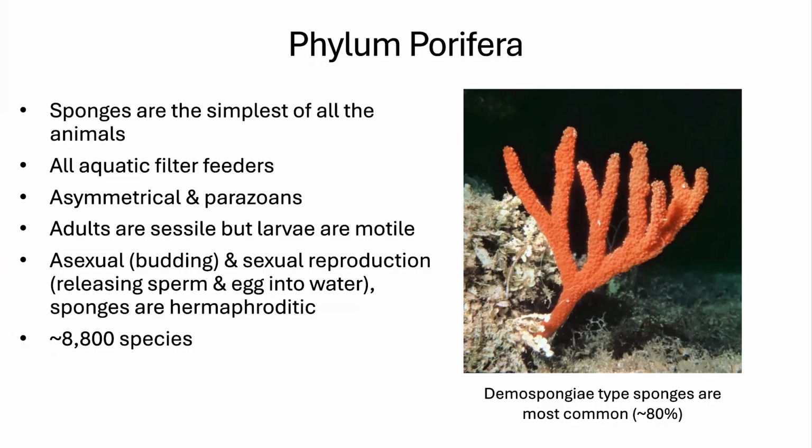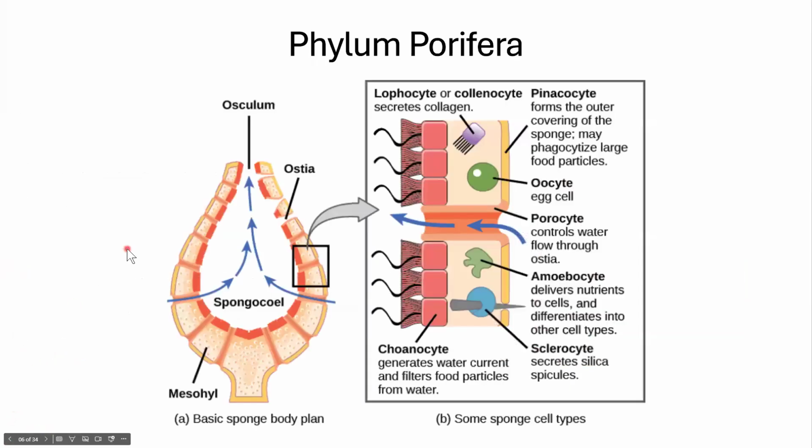There's about 8,800 species. We say that they have no true embryonic tissue, but they do have an organization of cells. So this is what a sponge body plan looks like. They have holes in their body where they suck in water and blow it out the osculum. That's going to be the central hole. That's how they suck in water to filter feed. If we looked in their mesohyl, we would see that there are specialized cells. So they have cells to create the water current. They have cells for maintaining their body and reproducing. So it's not like they are not complicated, but they are not as organized as other critters that we're going to discuss.